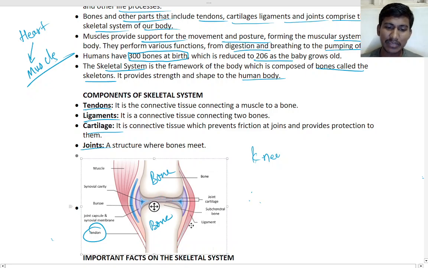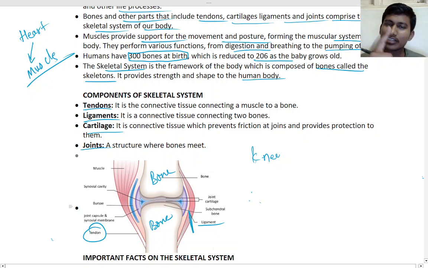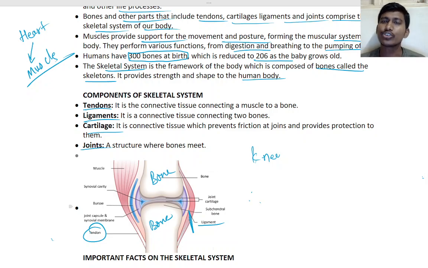Ligament, you may have heard of ligament tear, right? If you do too much hard work and put more pressure, the ligament will tear, it will break. You should not risk that. You should not put more pressure or take more weight than you can bear, otherwise it will tear.